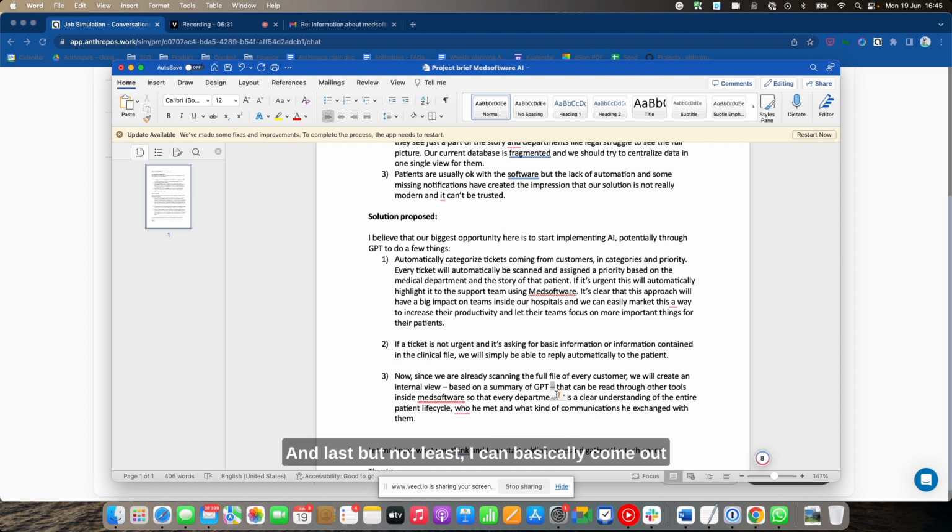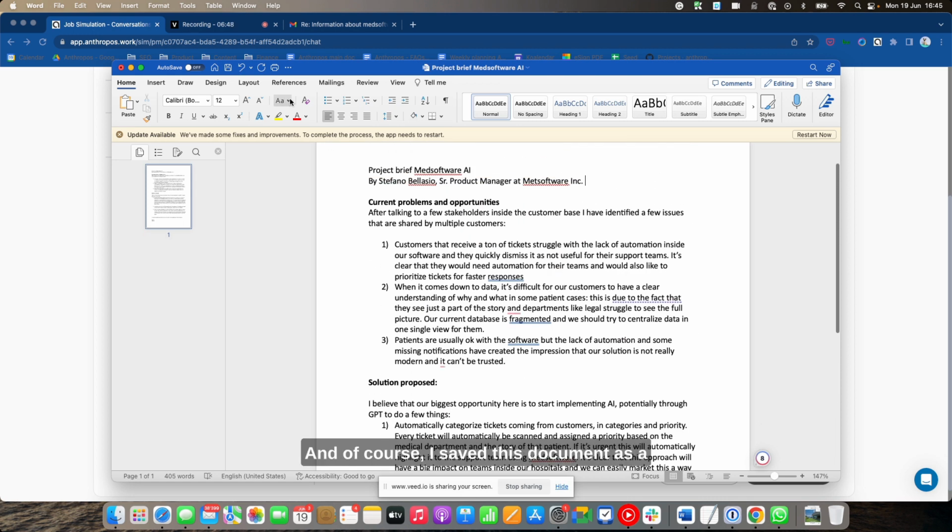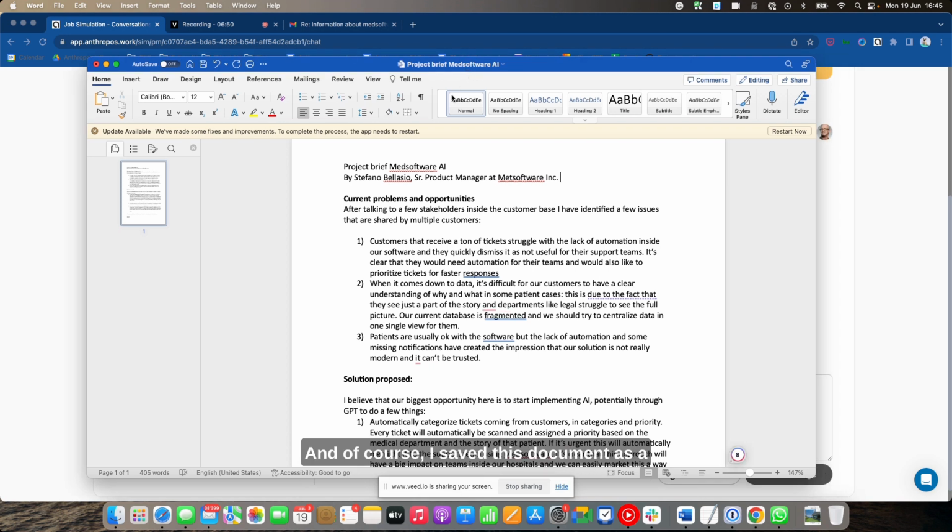And last but not least, I can basically come out with a single view inside MedSoftware, putting together all this data, again, using AI, using GPT, for example. And so I can actually provide the same visualization of each case to all the departments that are using MedSoftware. And of course, I saved this document as a doc. I could have done that with a PDF.